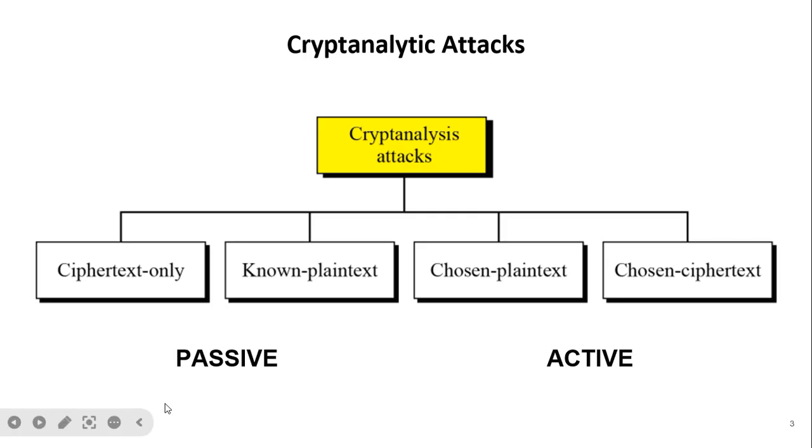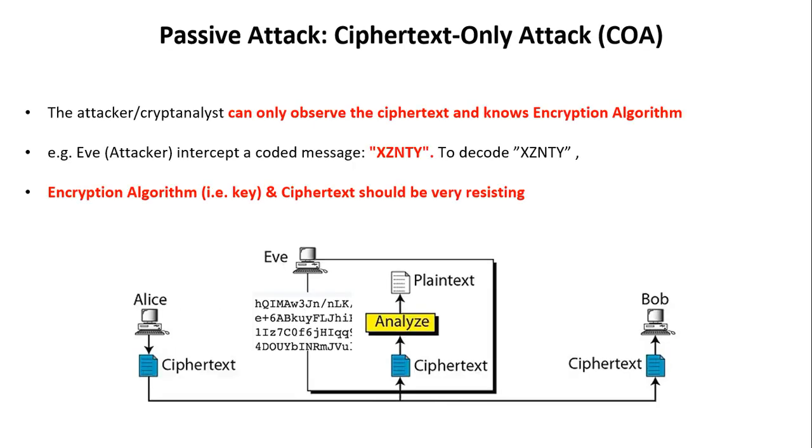Now we will see the cryptanalytic attack. Two types are there, passive and active. We will see each type in detail. First, in passive attack, the attack is the ciphertext only attack, that is called COA.